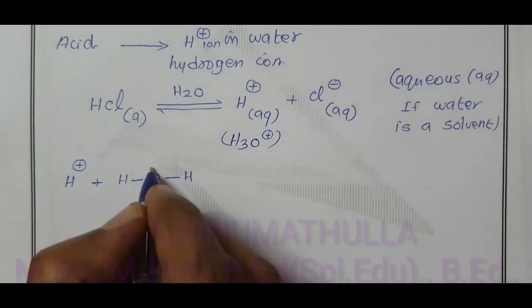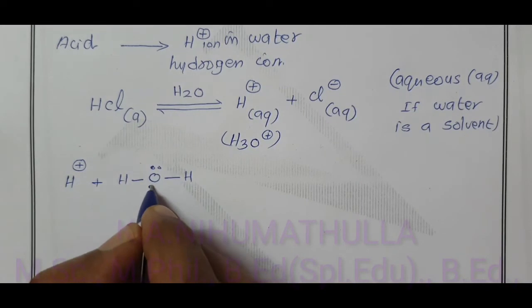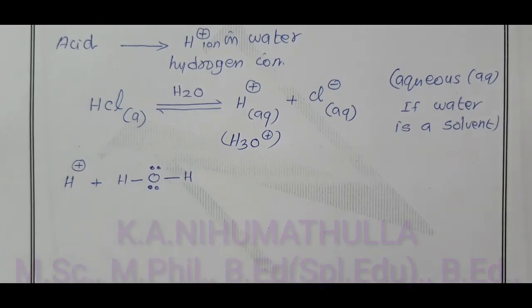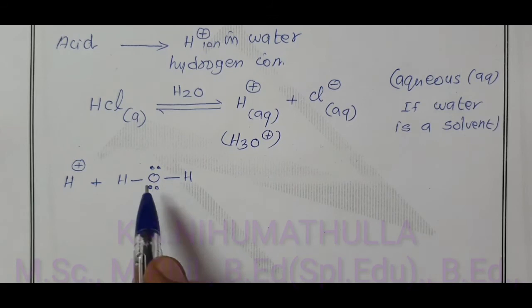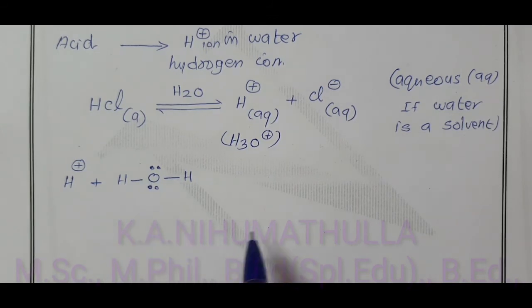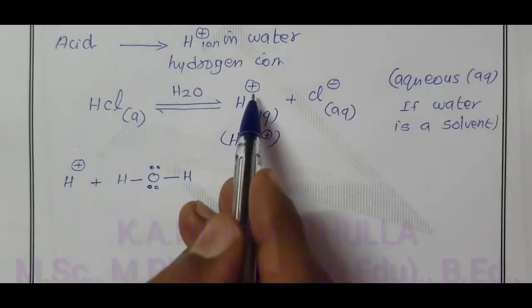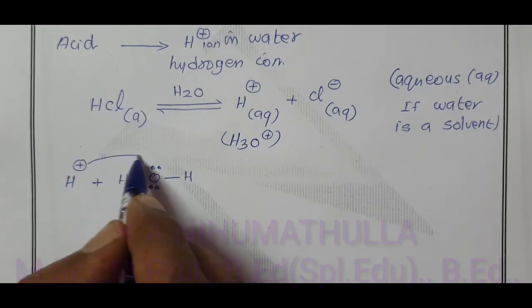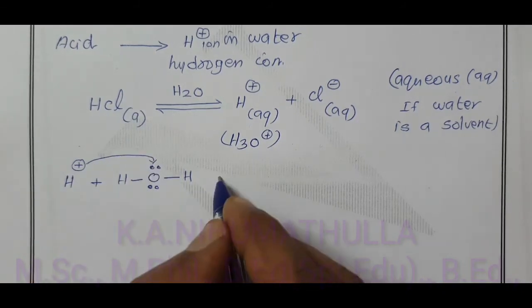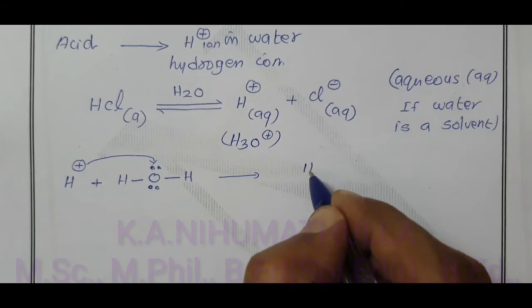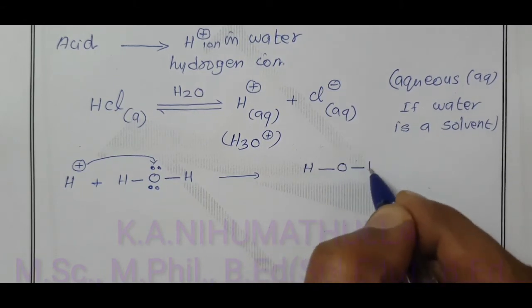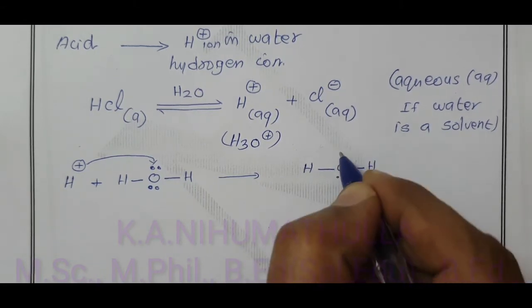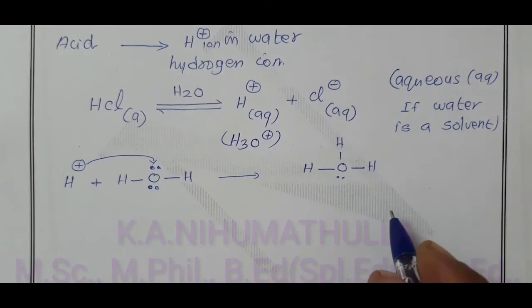In water, oxygen has 2 pairs of electrons on it. Oxygen is electron rich. When the acid produces H plus, that H plus moves towards oxygen. Oxygen donates a pair of electrons, thereby a new bond is formed between oxygen and hydrogen.